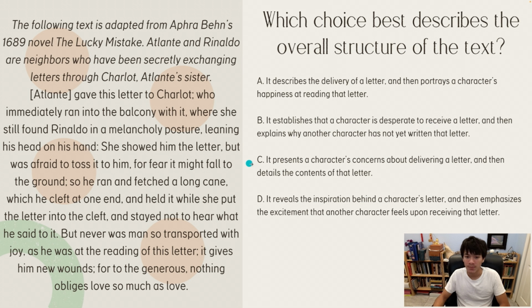So let's go straight to C. It presents a character's concerns about delivering a letter and then details the contents of that letter. It does not detail the contents of the letter at all. We don't even have to acknowledge the first part, which is also simply not true. But then it details the contents. Nope. D, it reveals the inspiration behind a character's letter and then emphasizes the excitement that another character feels upon receiving that letter.